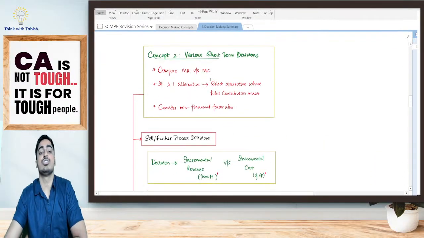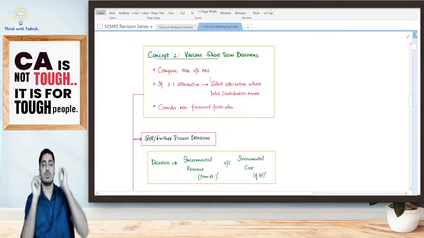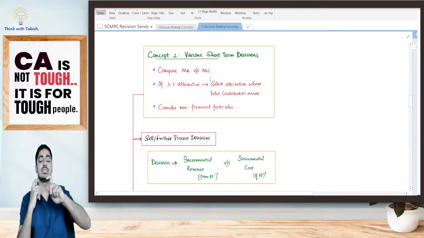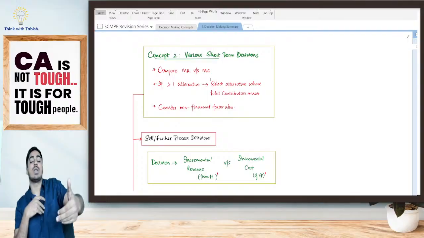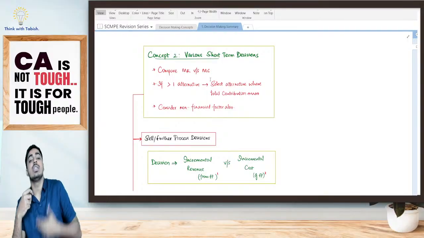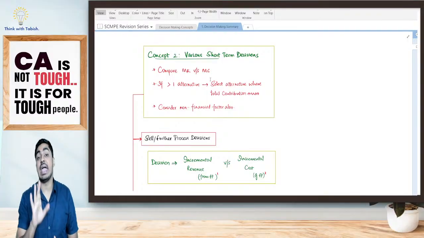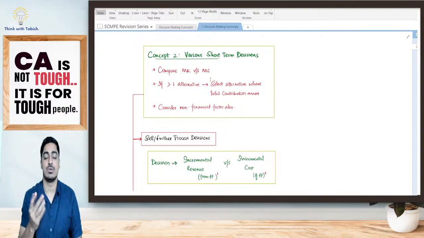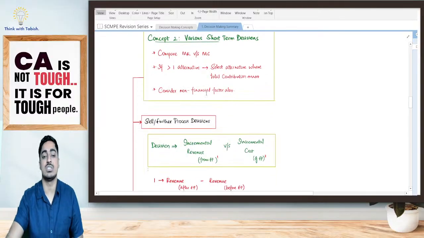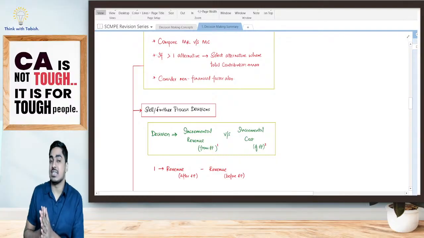Next, various short-term decisions. We've set the golden rules. How do we take a decision? Compare marginal revenue, marginal cost. If we are having more than one alternate, select that alternative wherein the total contribution is maximum and consider your non-financial factors also. First one was sell or further process decision. Yes, we have seen that. Raymond's case. Yes or no?